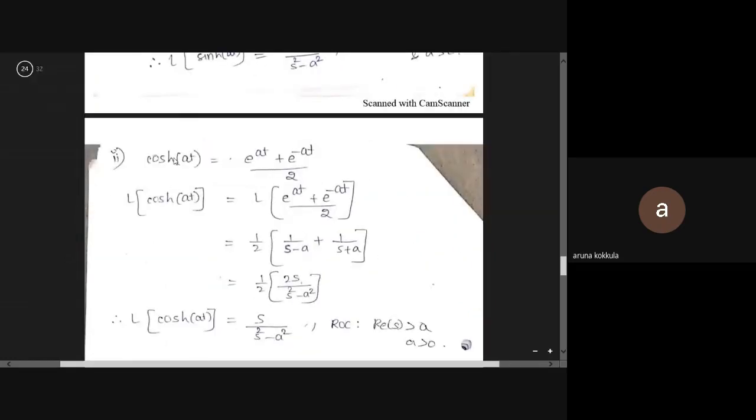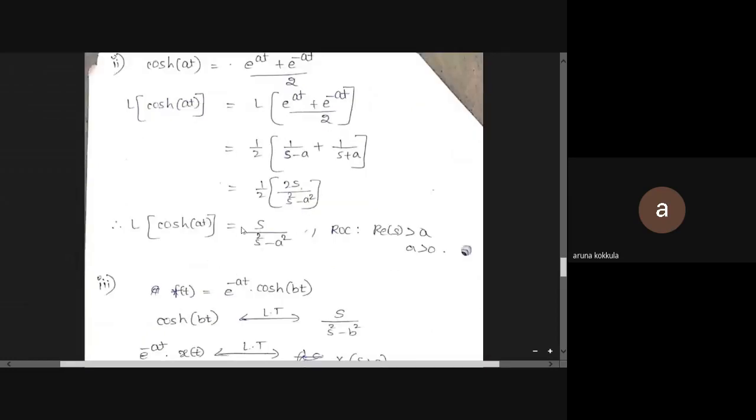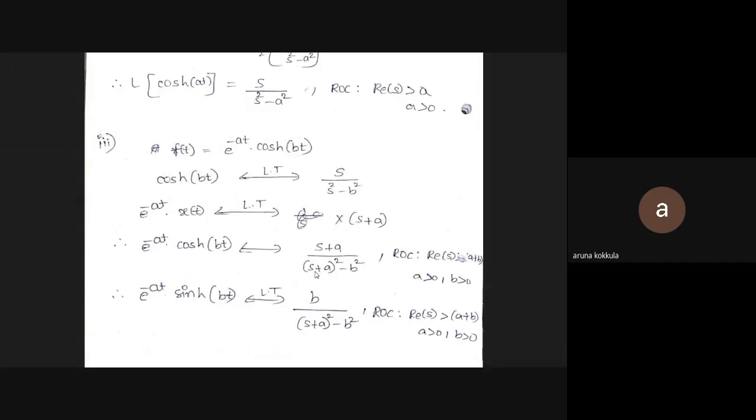Cos h of at, cosine hyperbolic of at is e power at plus e power minus at by 2. You'll get s by s square minus a square. If you just apply the frequency shifting property, wherever s will be there, replace s by s plus a.